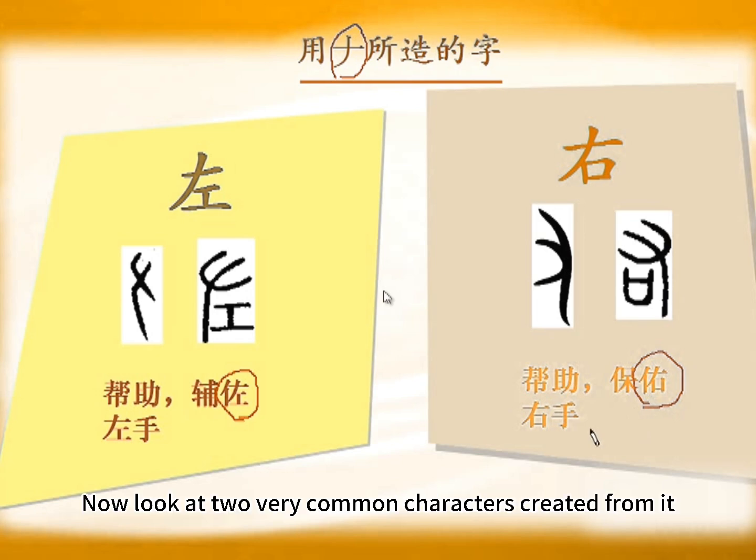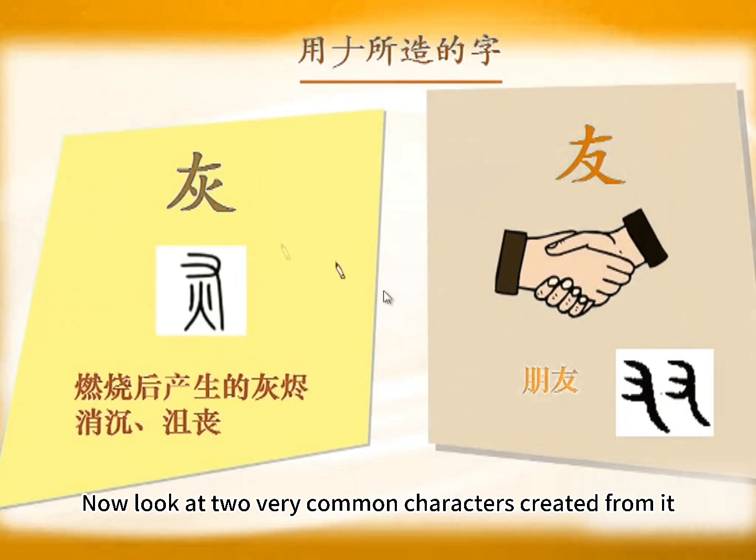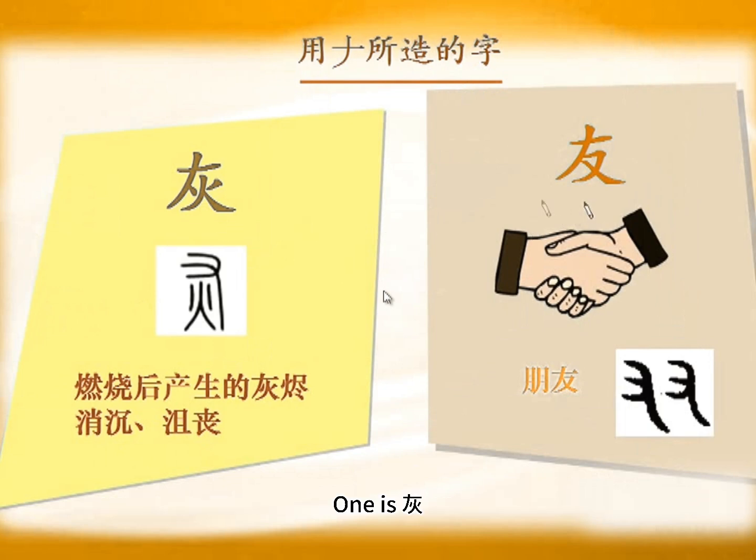Now look at two very common characters created from it. One is hui, top is hand. Bottom is huo. How can hand hold fire? Actually, it doesn't mean fire here, but what remains after burning, ashes. Things become ash after burning. Ash can be held by hand.